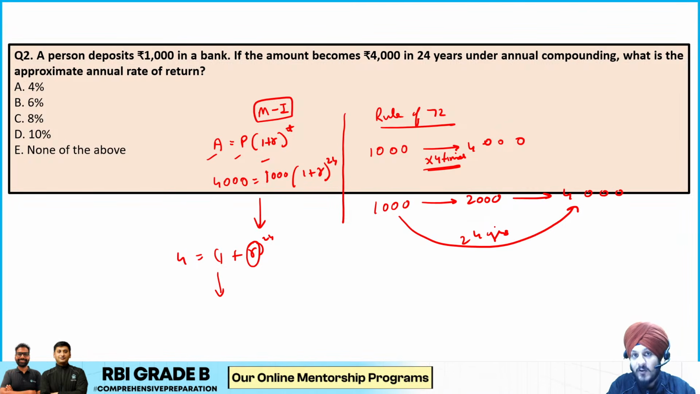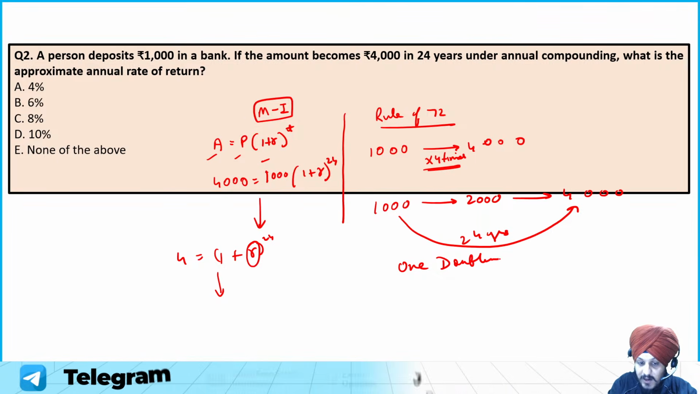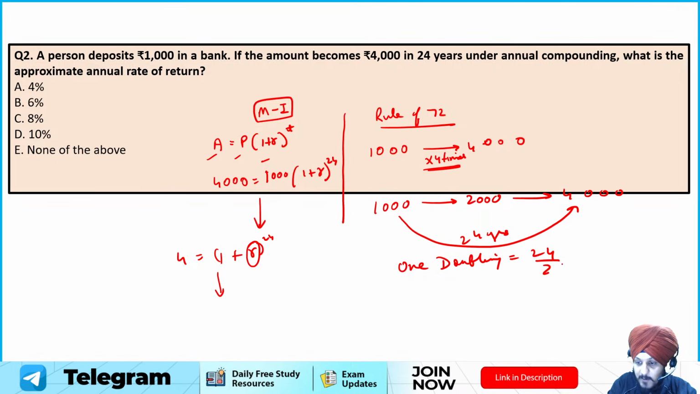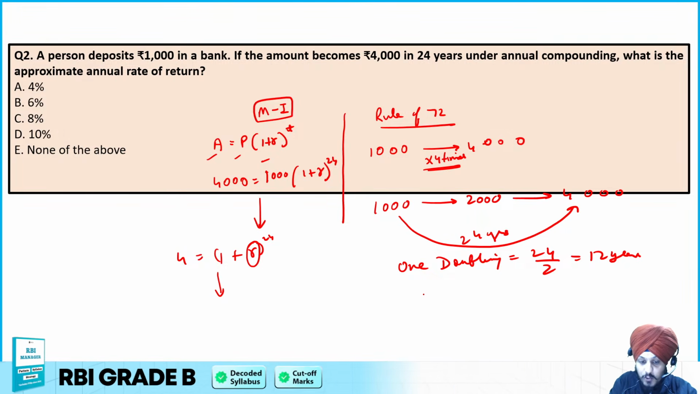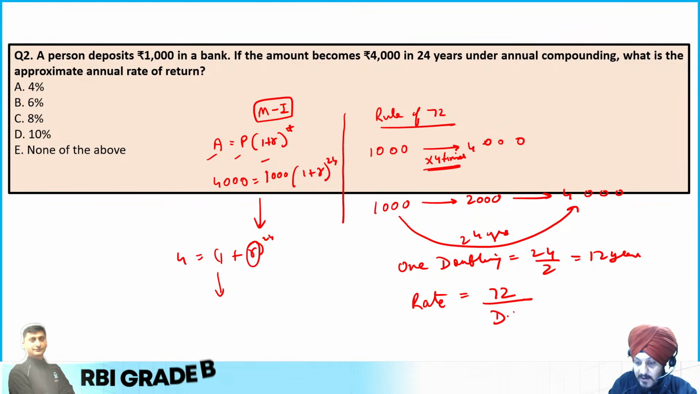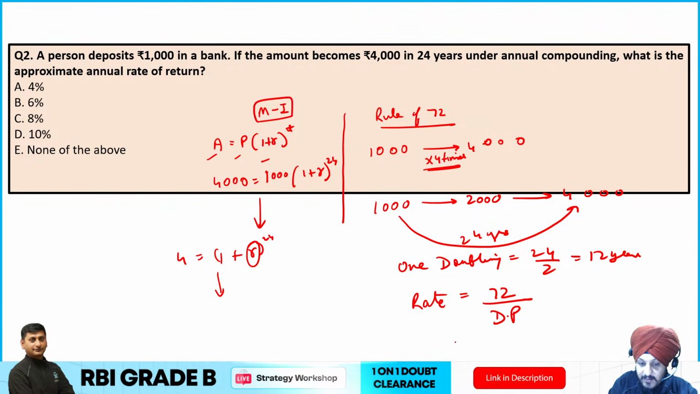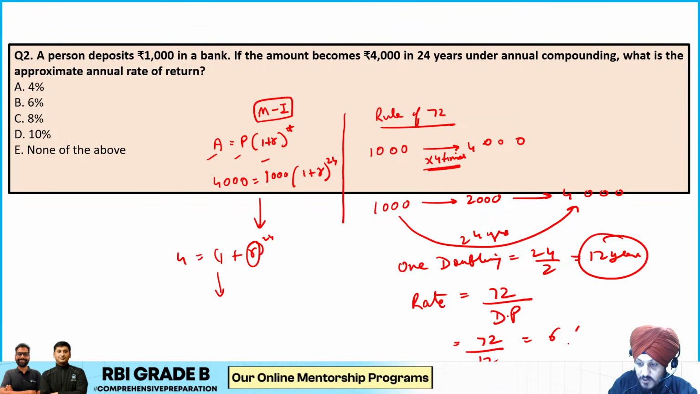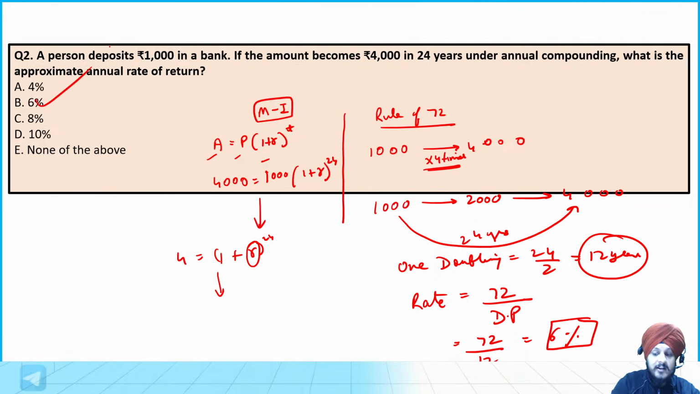So how much time is one doubling going to take? It is going to take 24 divided by 2, which is 12 years. Now if you apply the rule of 72, we know that rate is equal to 72 divided by the doubling period. In this case, 72 divided by 12 years is equal to 6, which is 6%, and this is going to be your answer. So B is the correct answer to this question.